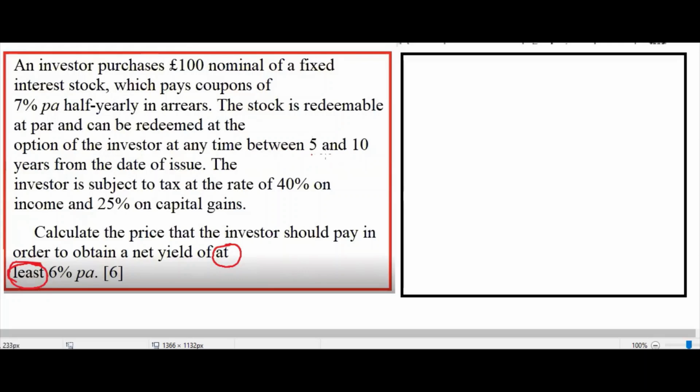Between 5 to 10, because you have to take either 5 or 10. This one also you need to see. Now we have to see the option. Option is given to whom? Check where option is given. Here, right? Investor.